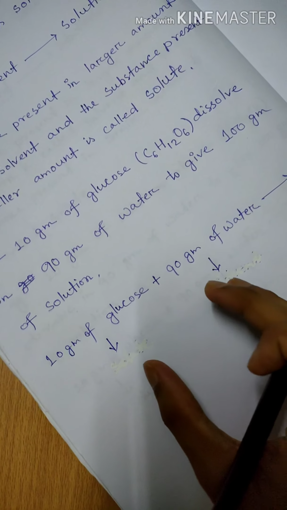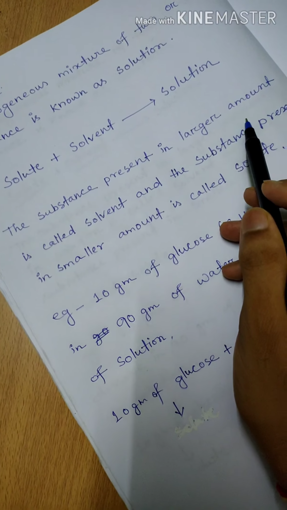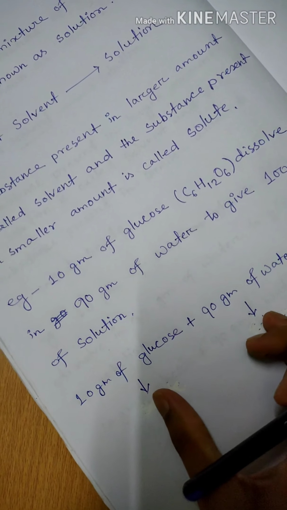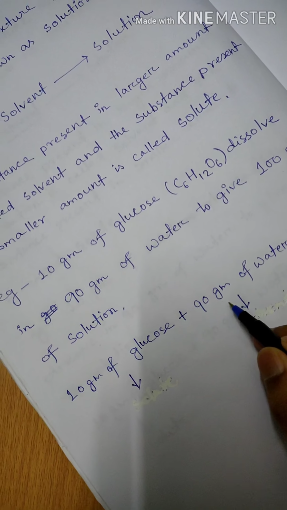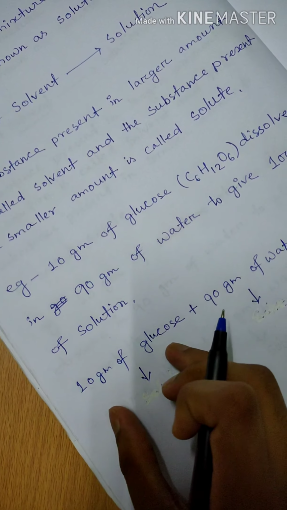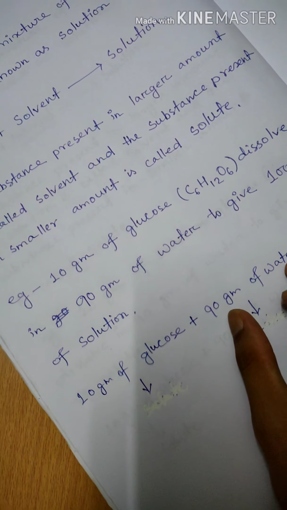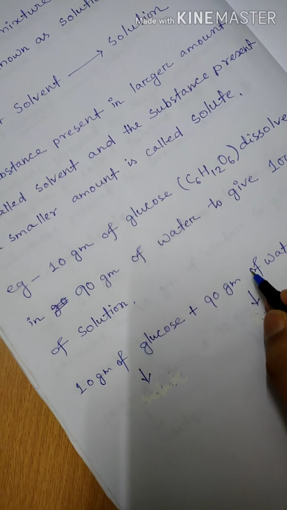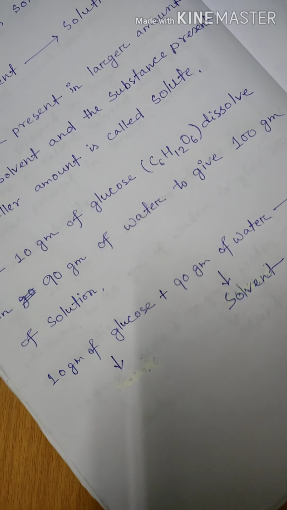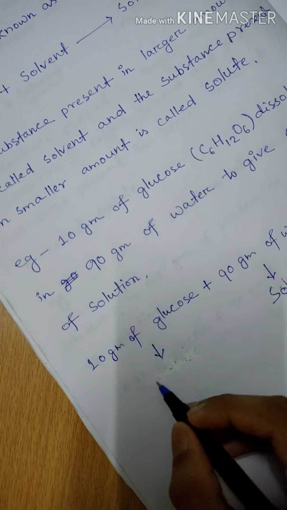Okay, so now see, what was our definition? The substance present in larger amount is called solvent. So here which one is present in larger amount? Obviously this one, 90 gram of water, is present in larger amount because the other is only 10 gram of glucose. So this is the solvent. And 10 gram of glucose is present in smaller amount, so it is the solute.